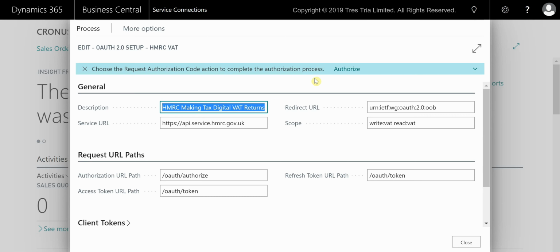To finish this connection, you must give the Dynamics 365 Business Central Making Tax Digital application the authority to interact with HMRC on your behalf. You give permission by requesting an authorization code from HMRC and then copying it into this screen.